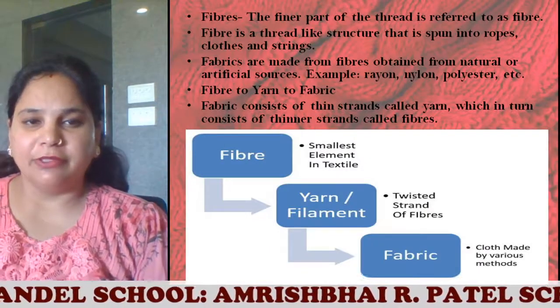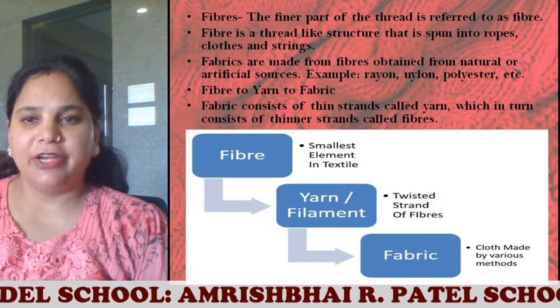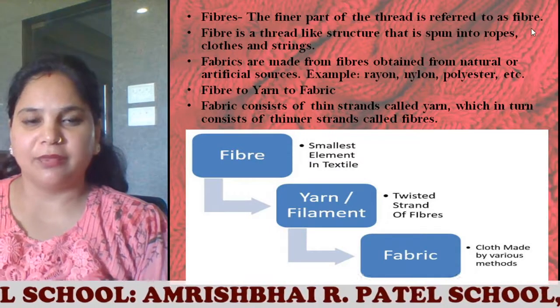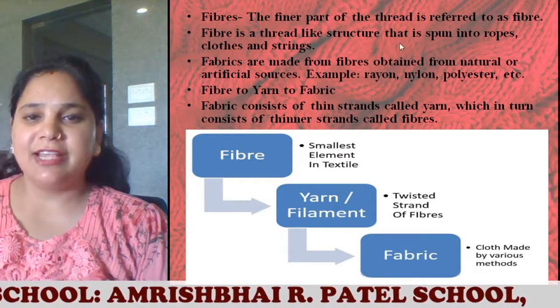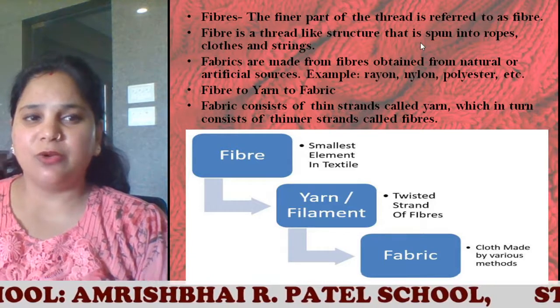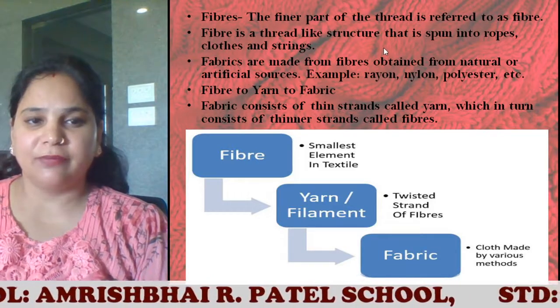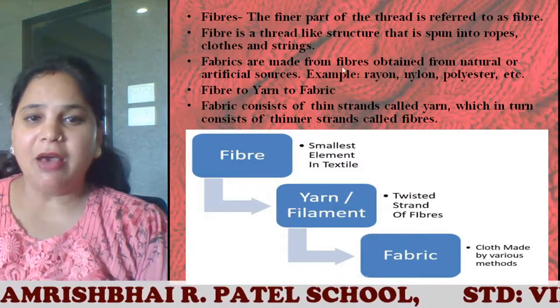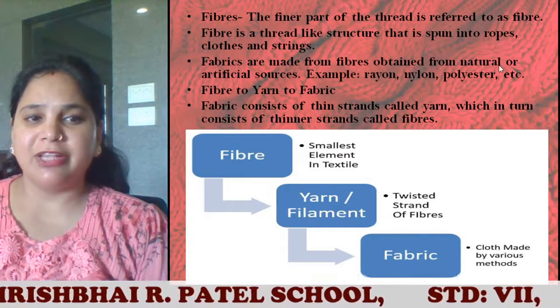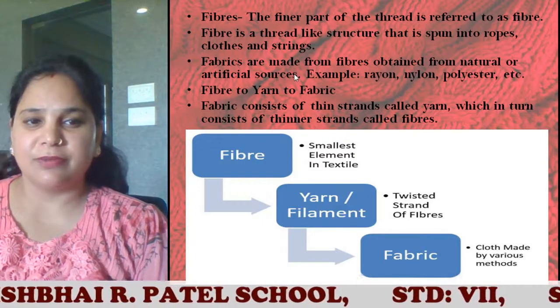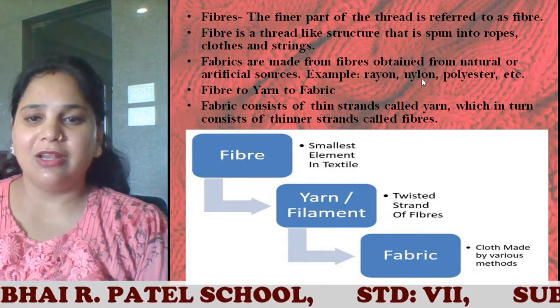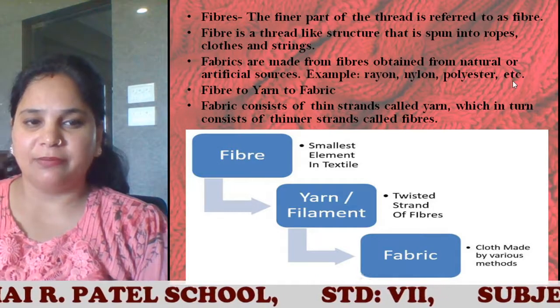What are fibers? The finer part of the thread is referred to as fiber. Fiber is a thread-like structure that is spun into ropes, clothes and strings. Fabrics are made from the fibers obtained from natural or artificial sources. Example, rayon, nylon, polyester, etc.